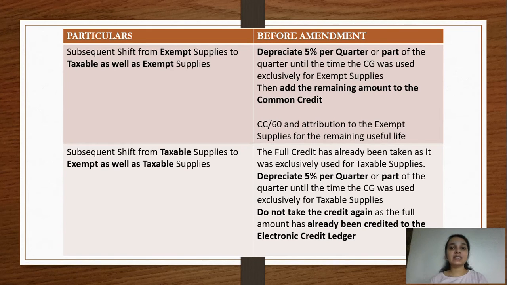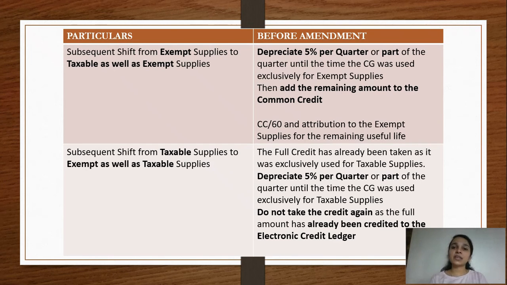Talking about the second situation, wherein there is a subsequent shift from taxable supply to exempt as well as taxable supply. That is, earlier this was being used only for taxable supply, but now this particular thing is being used for both taxable as well as exempt supply. Now, because the machinery was being used exclusively for taxable supplies earlier, obviously the total amount of 1,20,000 was already availed as credit, because the particular capital good was being used exclusively for taxable supplies.